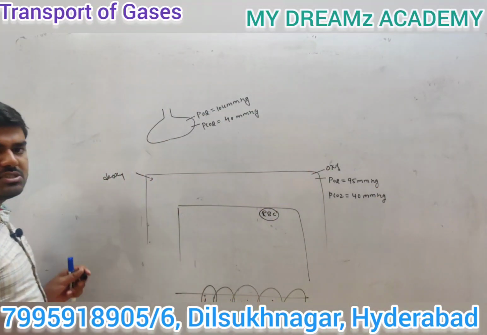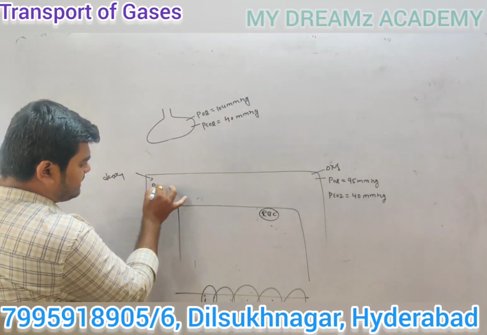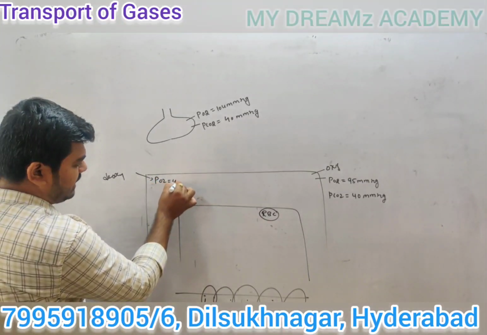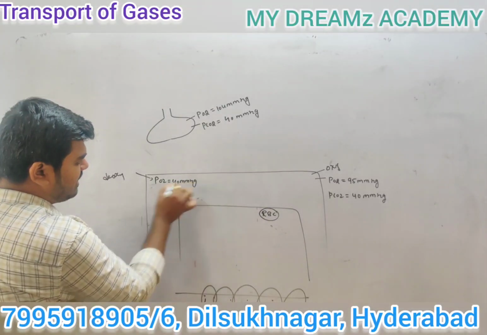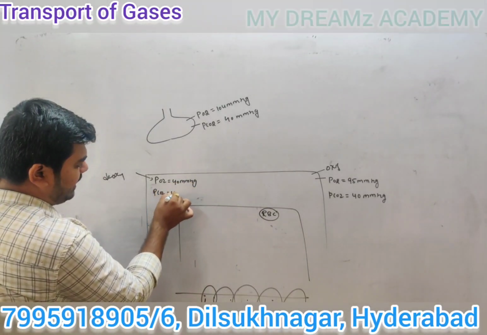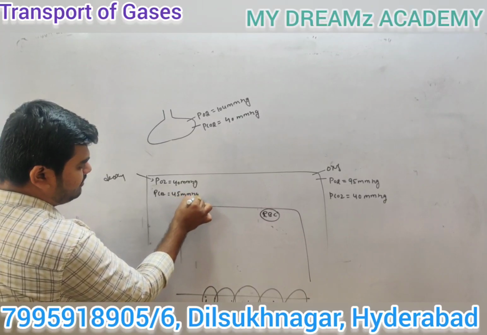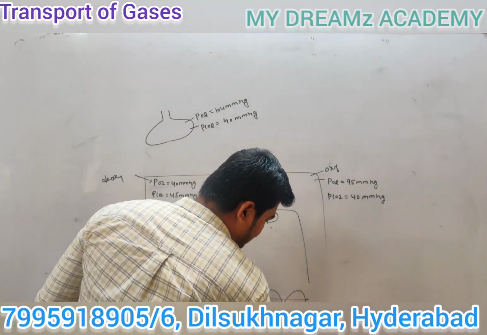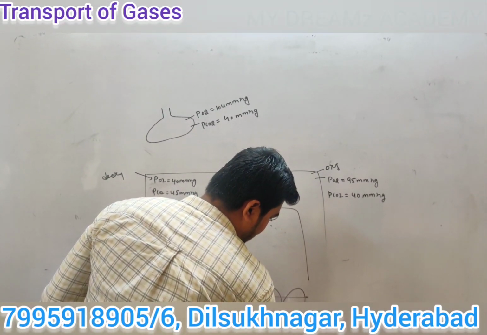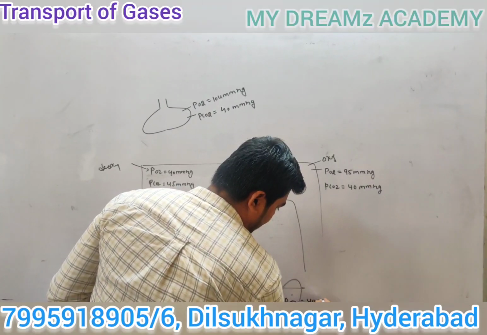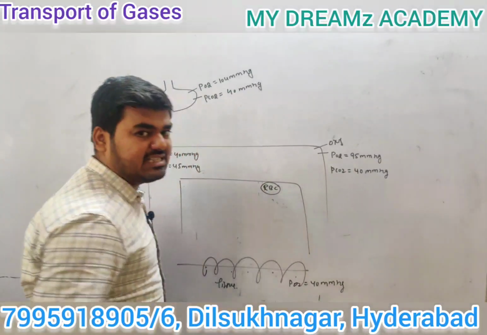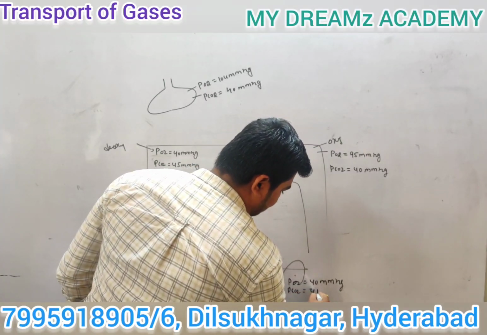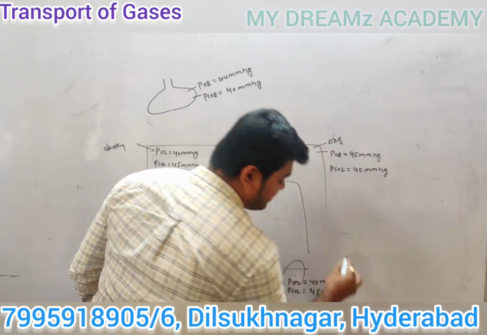In case of the deoxygenated, the partial pressure of oxygen is 40 mmHg and the partial pressure of carbon dioxide is 45 mmHg. In case of the tissue, the partial pressure of oxygen is 40 mmHg and the partial pressure of carbon dioxide is 45 mmHg.